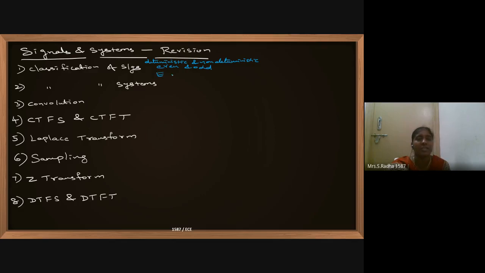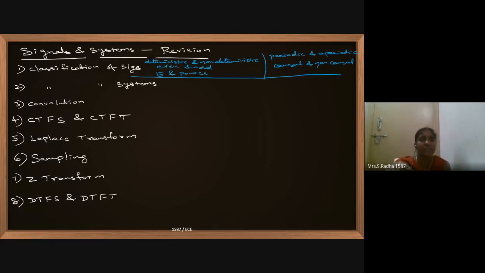Energy and power signals. Then we had periodic, aperiodic signals. Then lastly, it is causal and non-causal signals. Causal means right-handed, non-causal means left-handed, anti-causal means also left-handed signal.